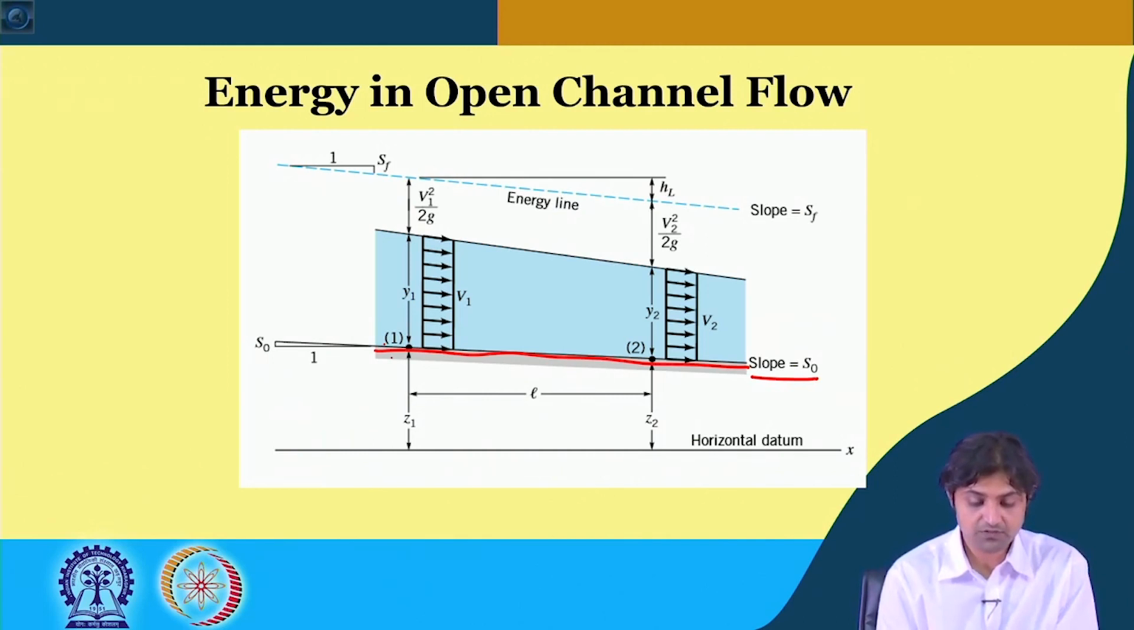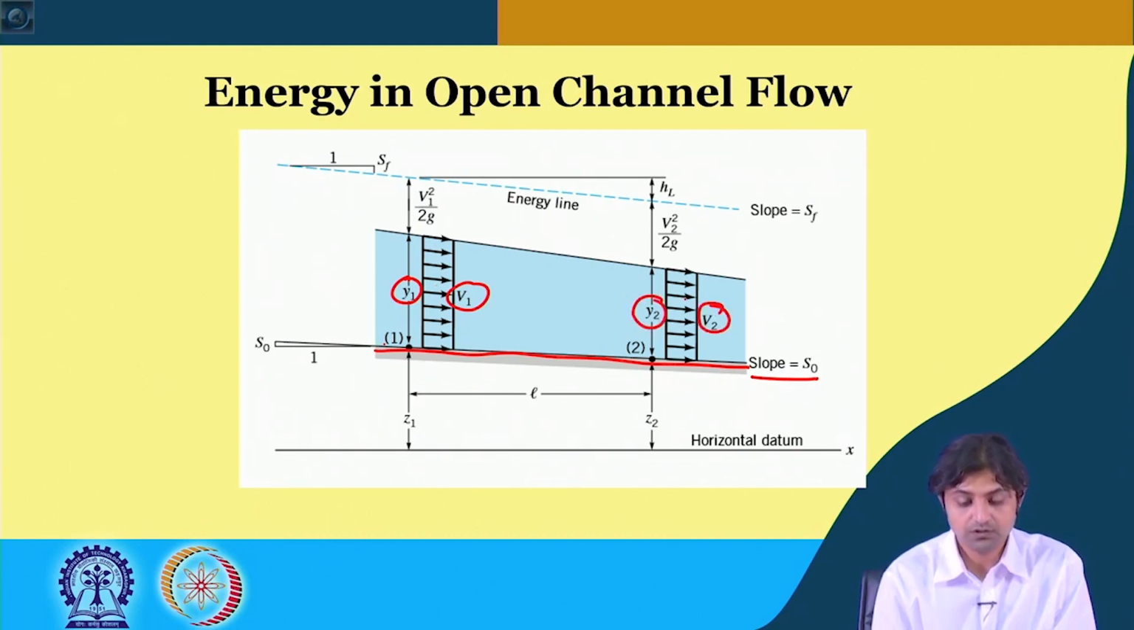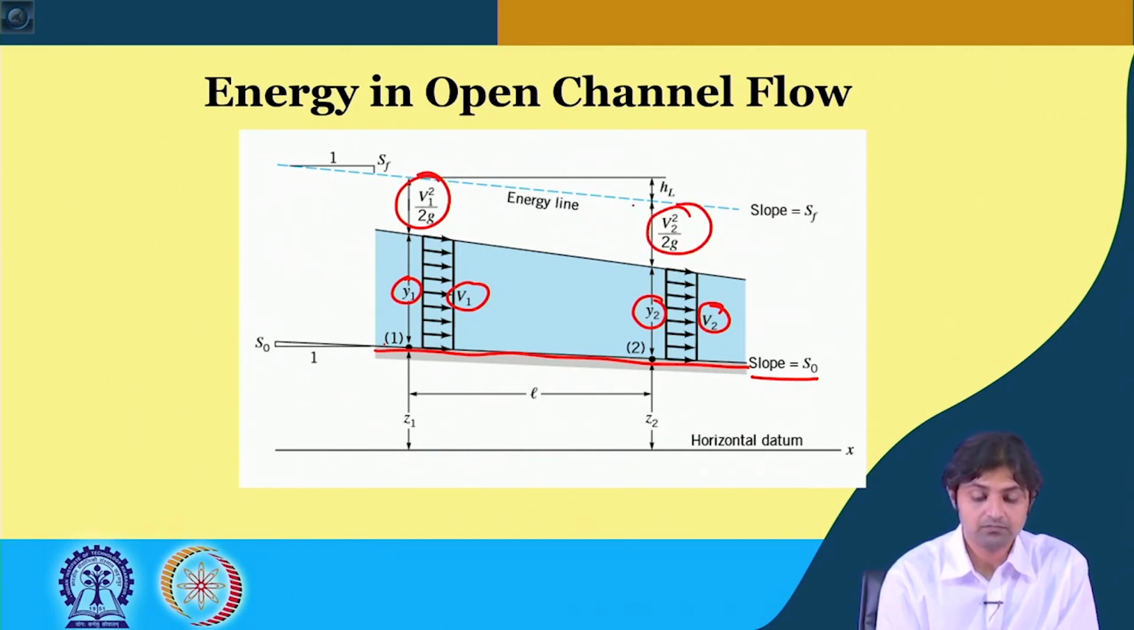If at cross section 1 the depth of the flow is y1 and the velocity is v1, and at section 2 the depth is y2 and the velocity is v2, we have indicated the energy line and other terms: v1 square by 2g, v2 square by 2g, and this is the total head.